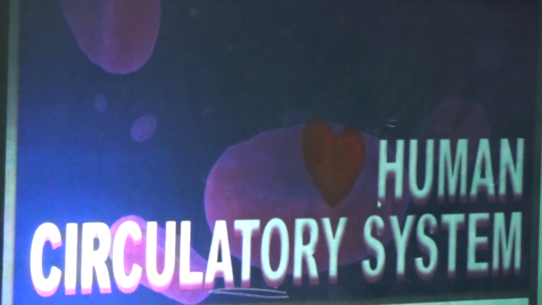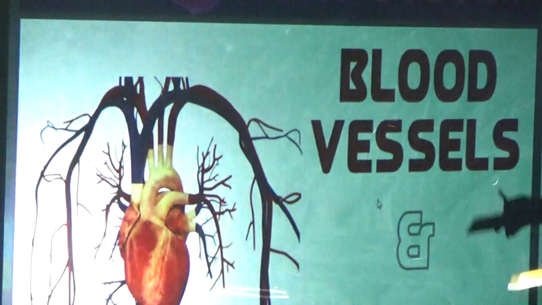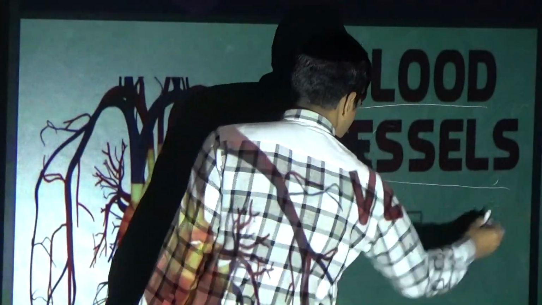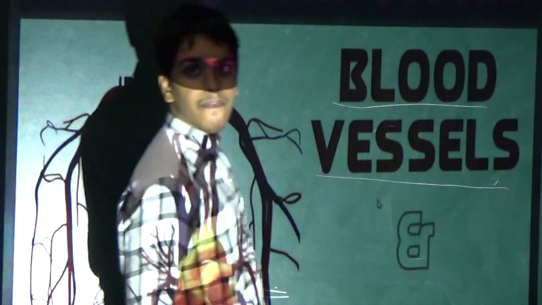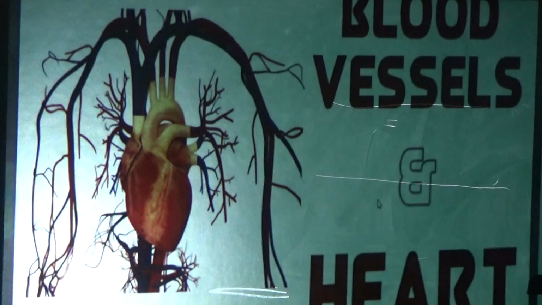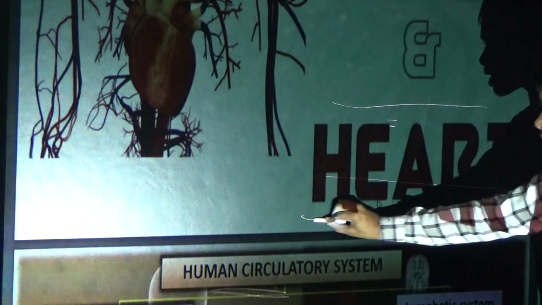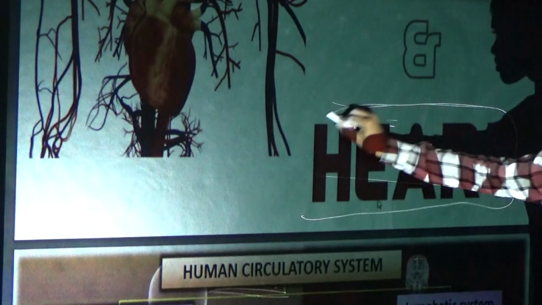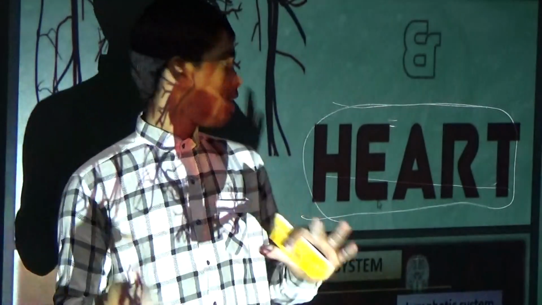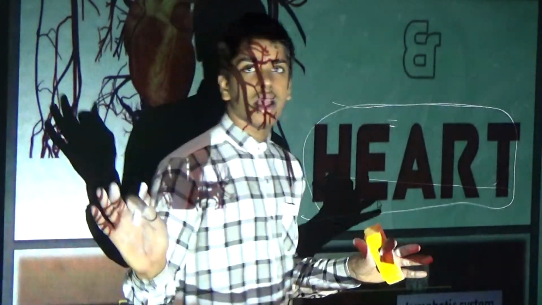Now we will see blood vessels first, and after that we will see the heart. So in this chapter we will see blood vessels and heart. First, in this section we will continue only RBC, and next we will discuss WBC and so on. Okay.